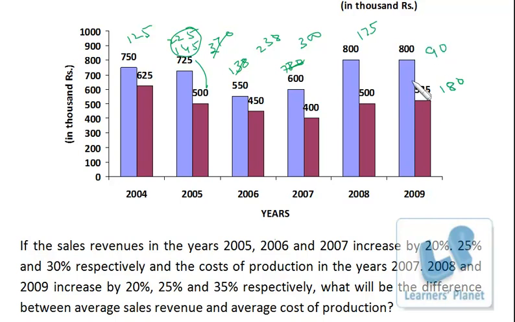Okay. Now we got the difference, right? So our data is with us. So we just have to find out the average of 125, 370, 238, 300, 175 and 90. Okay. Now once again, you can either take the deviation, assume any average. Suppose I can assume, because all the data are less than 200, I assume it to be around maybe 200, right?